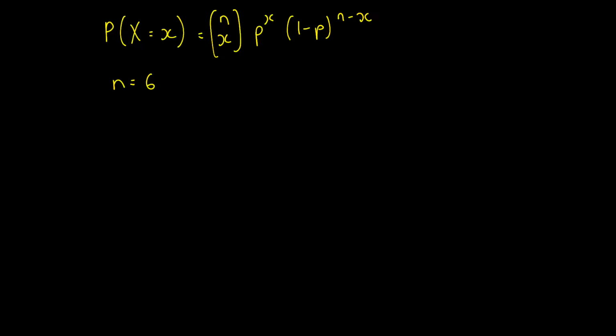And p is still 0.7. That hasn't changed. The random variable now becomes 0, 1, 2, 3, 4, 5, 6. Right, that's now the random variable because there's now up to 6 possibilities for her 6 shots. All right, she can get all 6, she can miss 5 and get 1, she could miss, and so on. All right, so without drawing a tree diagram now, we would be able to immediately link this.